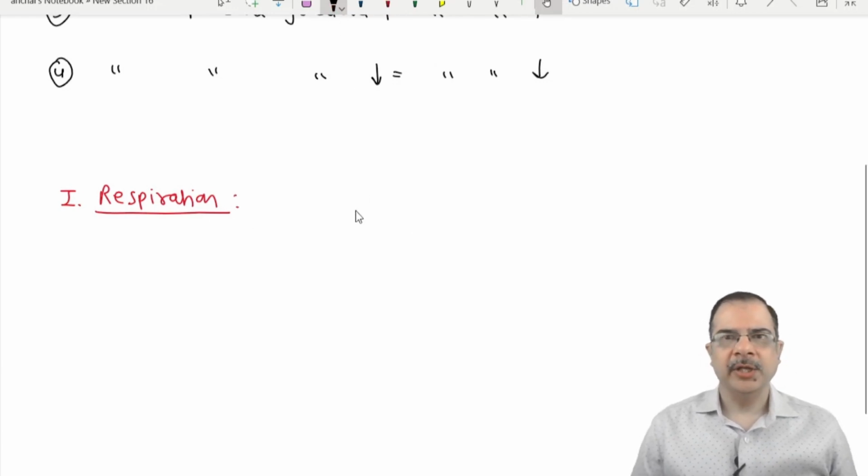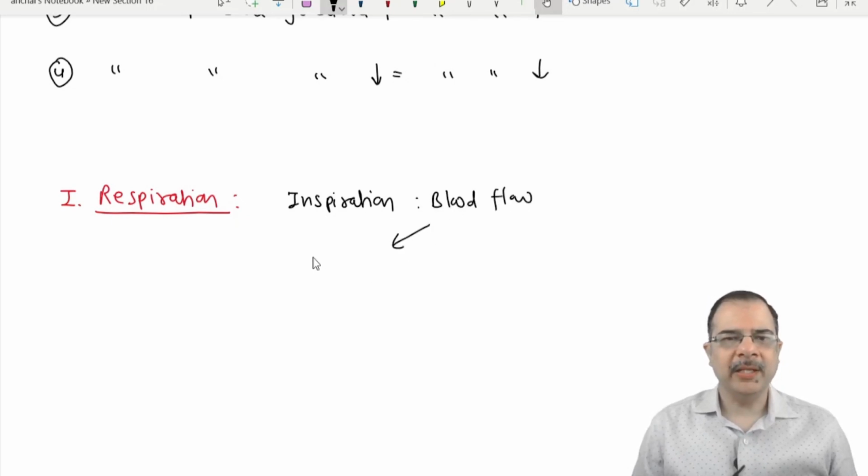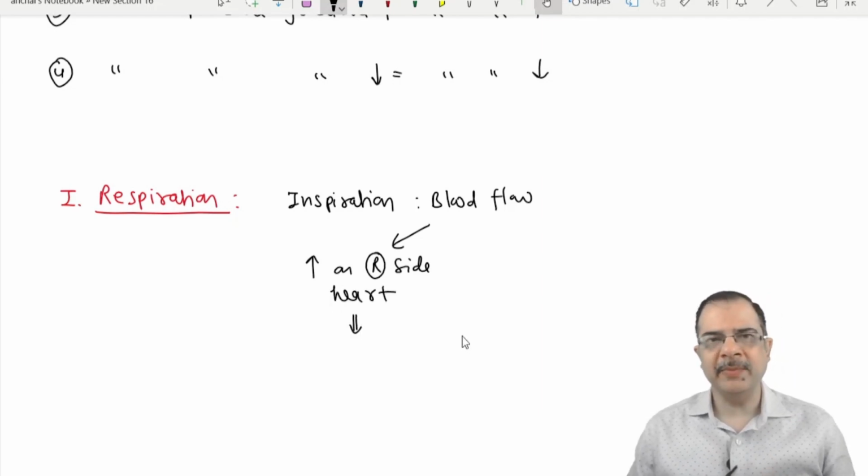Respiratory phase. So during the inspiratory phase, blood flow increases on the right side of the heart. So what will be the effect on right-sided murmurs? Right-sided murmurs will increase. That is obvious.